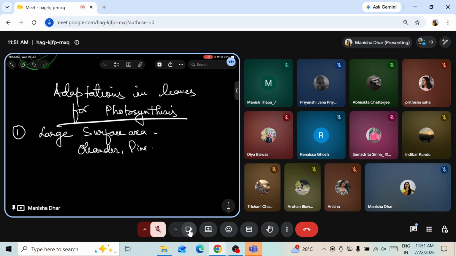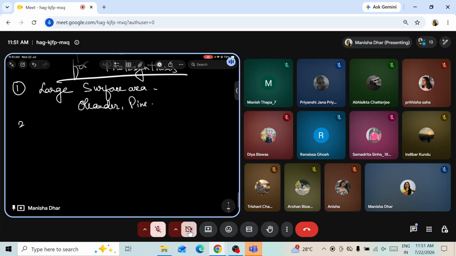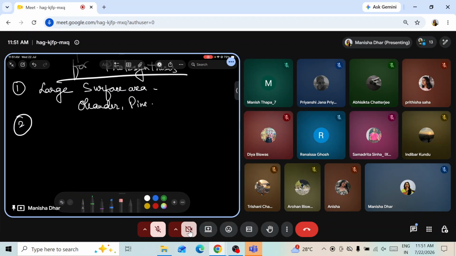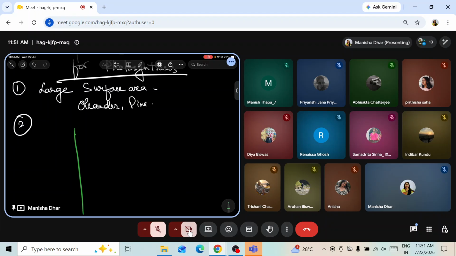I'll just show you over here. See, leaves arranged at right angles to each other. This is a stem, and here is one leaf, this is another leaf. This is right and left. This is the supposed right side, and this is the left side. Okay. And then the next leaf will be front and back. This is front and this is back. All right. Again, the next leaf will be right and left. So this is the right side and this is the left side. And the next leaf will be front and back.